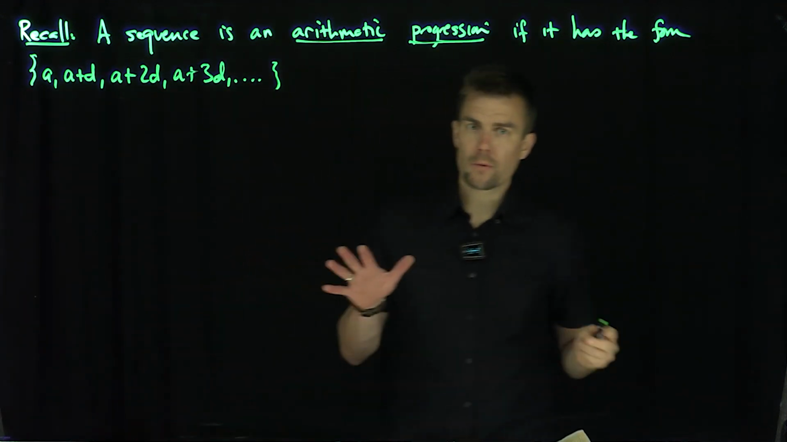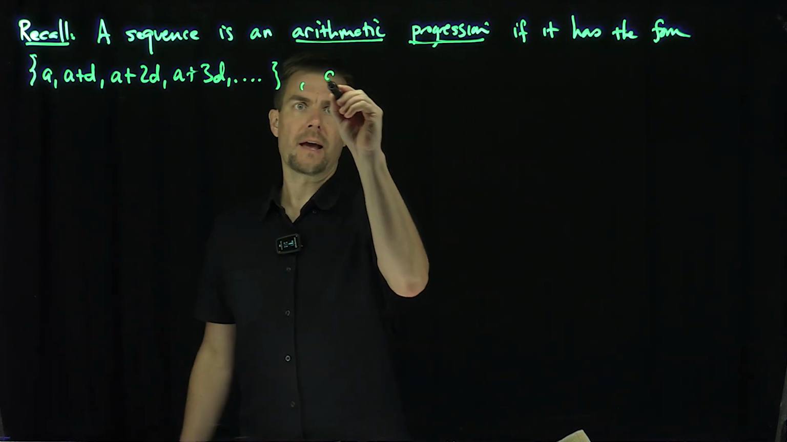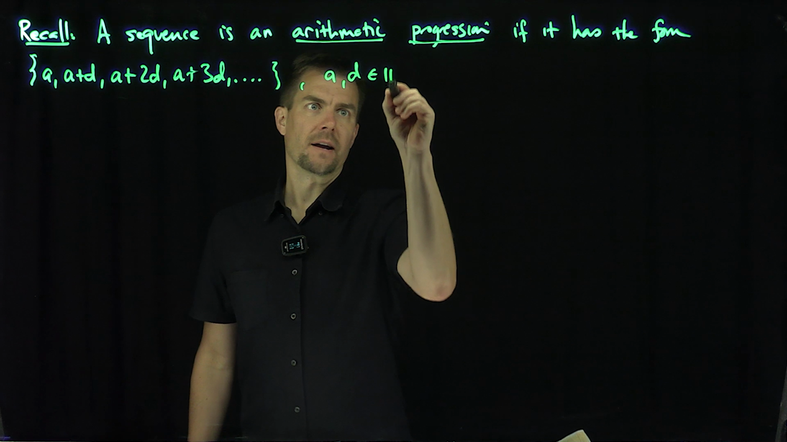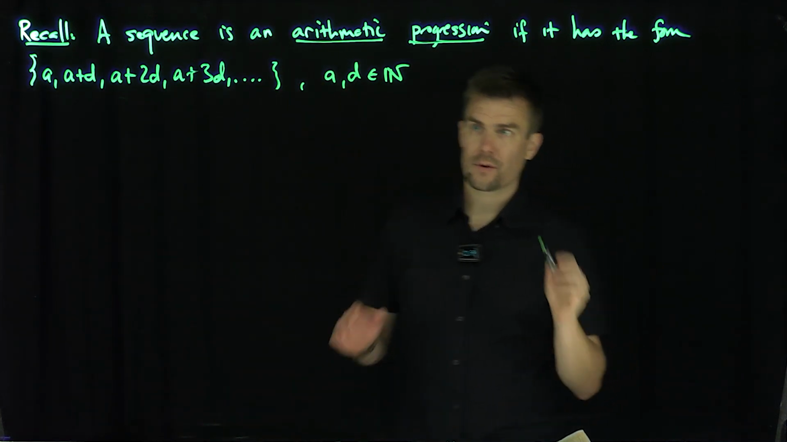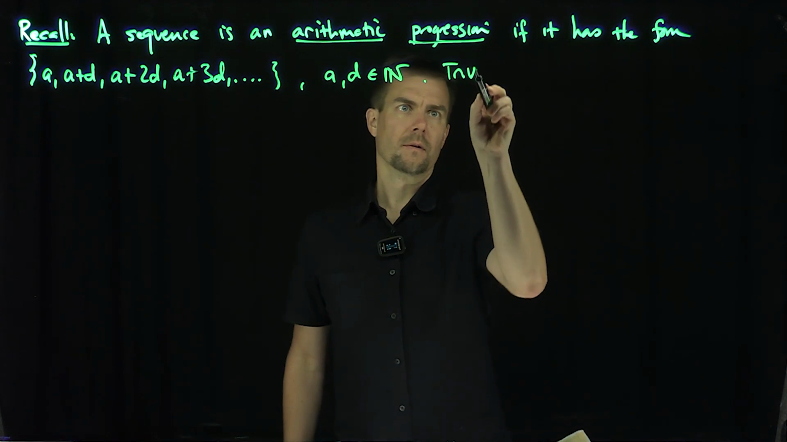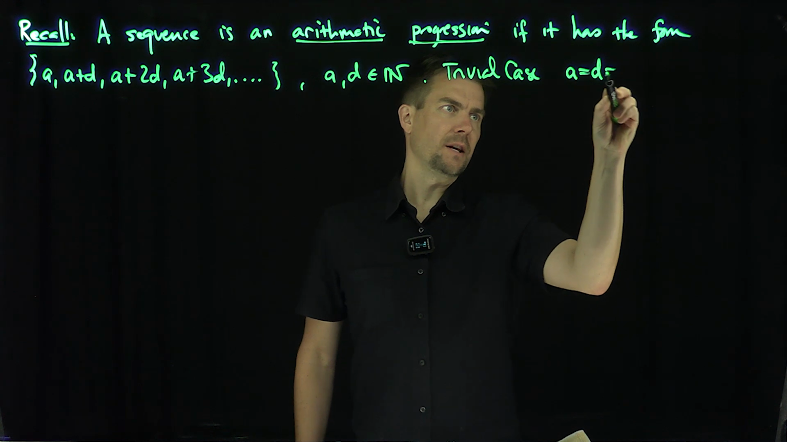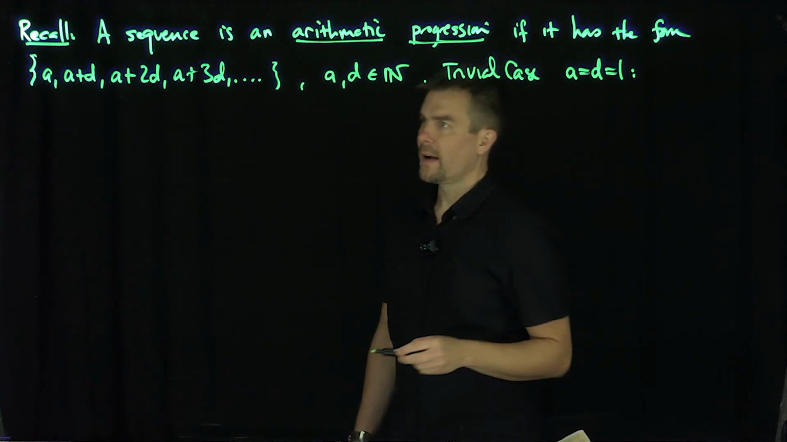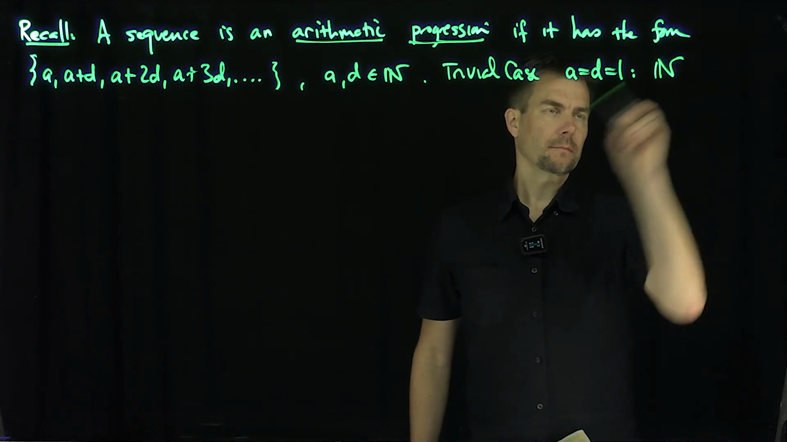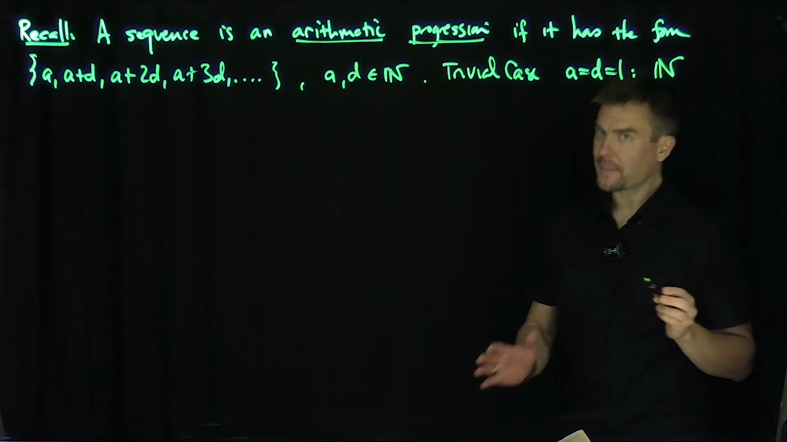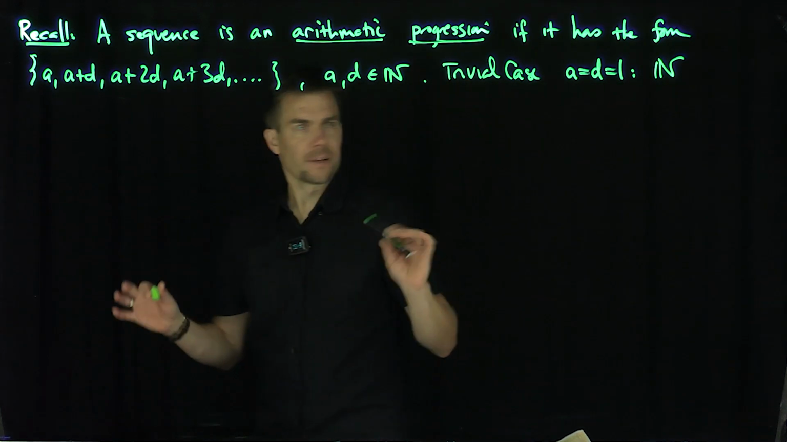Now note that here a and d are in N, right? And so, of course, a trivial case of this would be a equals d equals 1, and then I have 1, 2, 3, I just get N, the natural numbers, right? So when a and d are equal to 1, I get the natural numbers. Okay? I claim that's in some sense the only case.